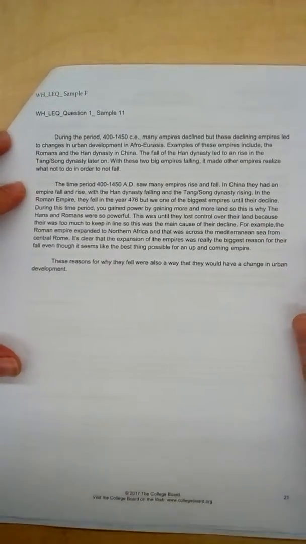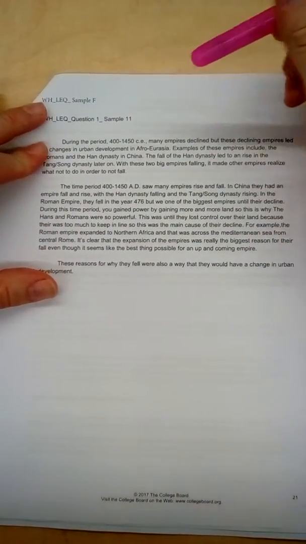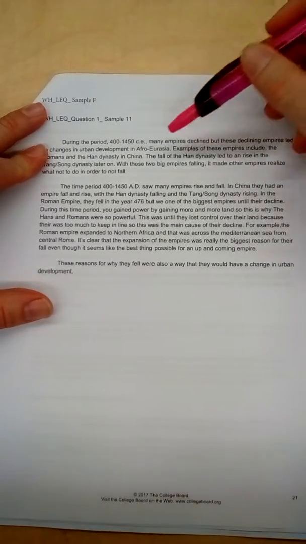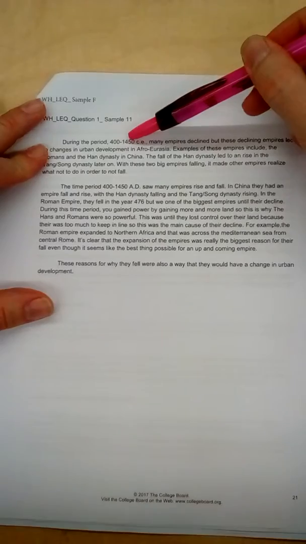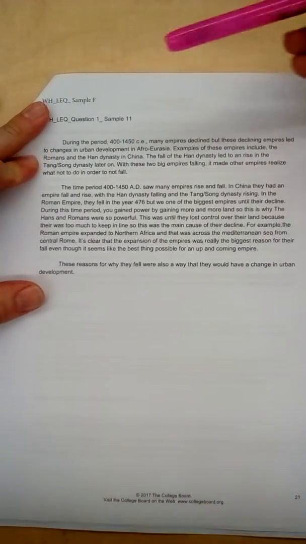Okay, so here's another example that we're going to take a look at for contextualization. It's the same question as the previous one about urban development in Afro-Eurasia between 400 and 1450 CE. So let's take a look at what they said.